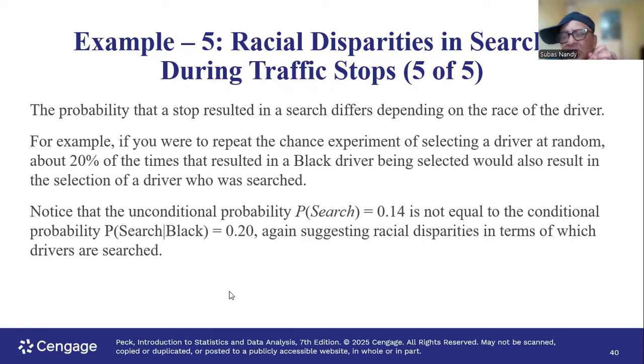If I have to get a conditional probability, then I have to think about the total of the category or the condition that has happened first, in this case black, and that goes in the denominator. The total count of that category or event goes in the denominator. Out of this total category of black, how many have been searched? So this is the way conditional probability is defined. Probability of search given the person is black: out of the total of black, which goes in the denominator, the bottom of that fraction, how many are searched goes in the numerator.